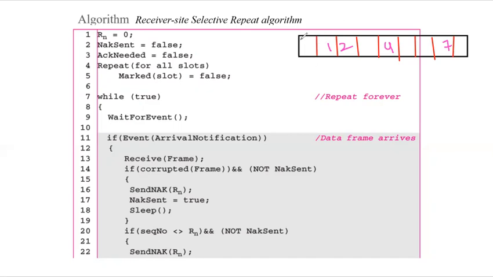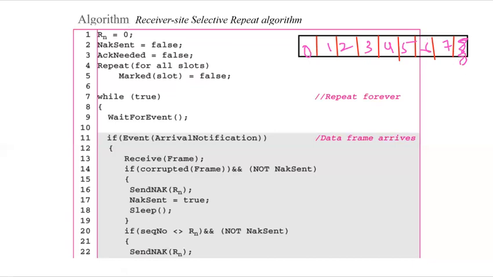Suppose we have started from 0 and we have a window of size 8, so 0, 1, 2, 3, 4, 5, 6, 7. This is the window, and if we have received all of these frames, that is, the contiguous frames have been received, then we deliver the data to the network layer and we slide the window further to receive the next frame.